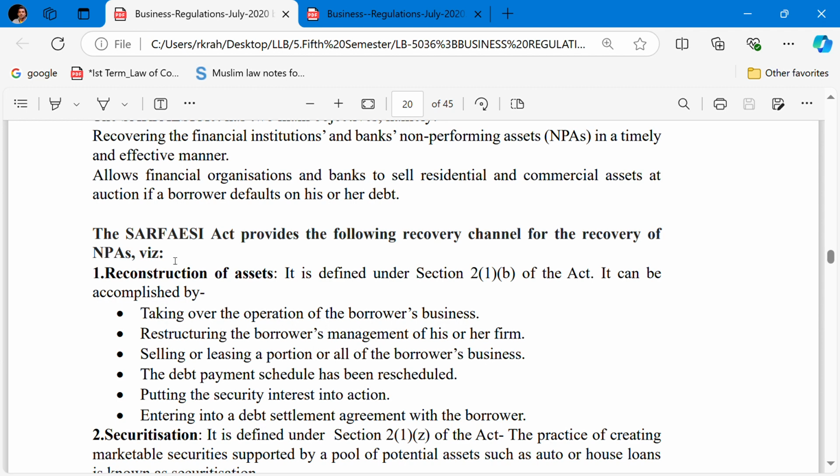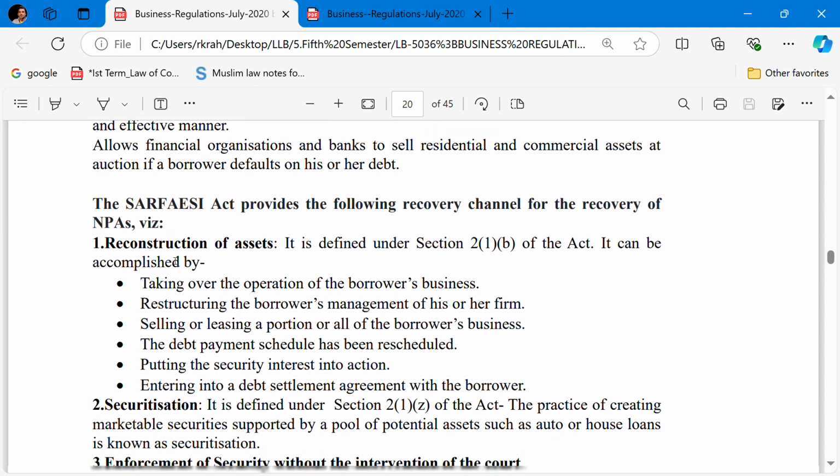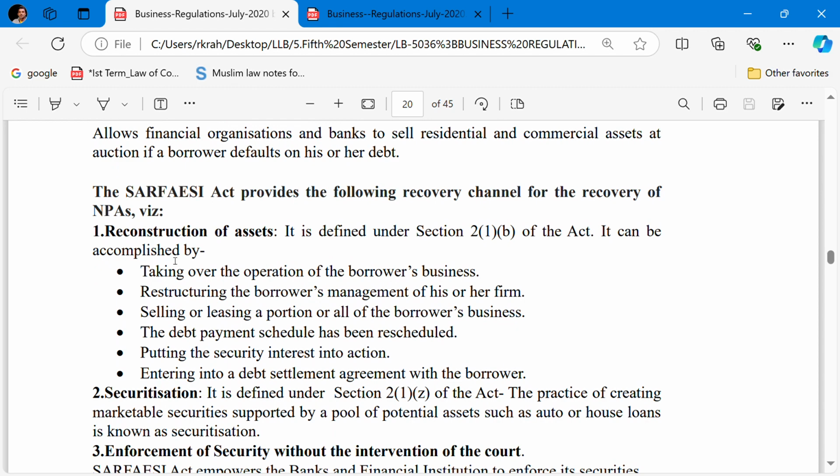It can be accomplished by taking over the operation of the borrower's business, reconstructing the borrower's management of his or her firm, selling or leasing a portion or all of the borrower's business, scheduling the debt payment, putting the security interest into action, and entering into a debt settlement agreement with the borrower. So these are a few examples by which the reconstruction of assets can be accomplished.